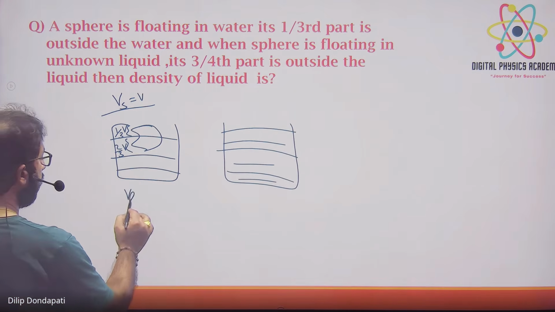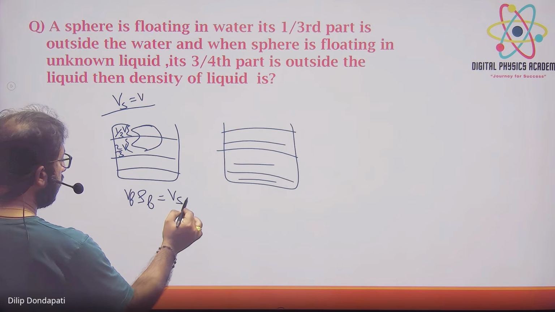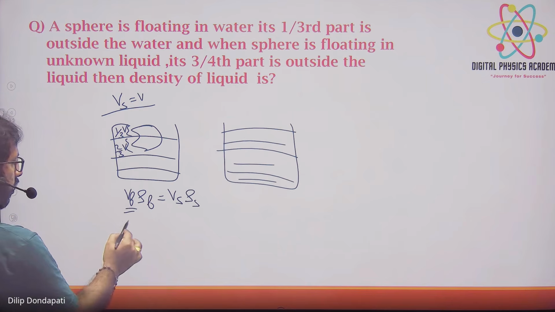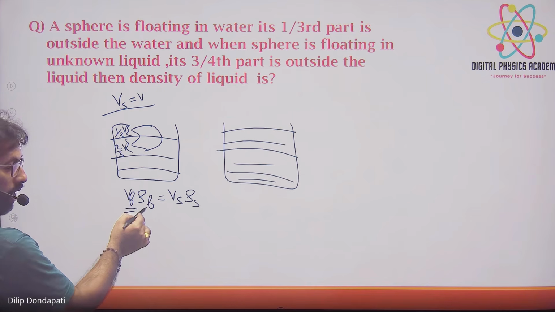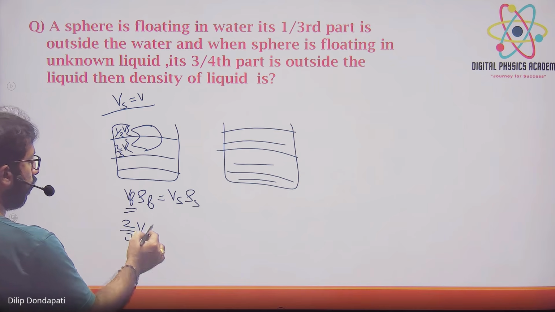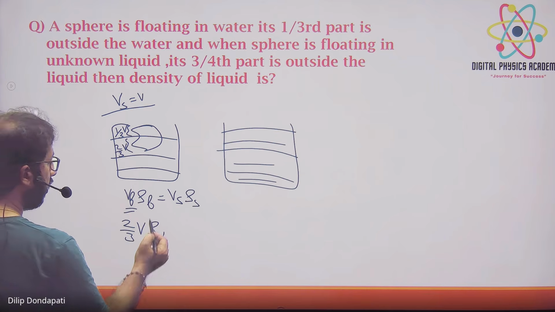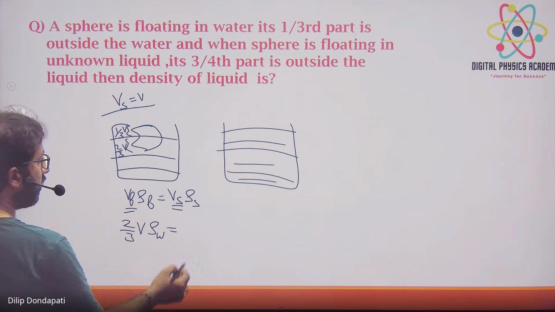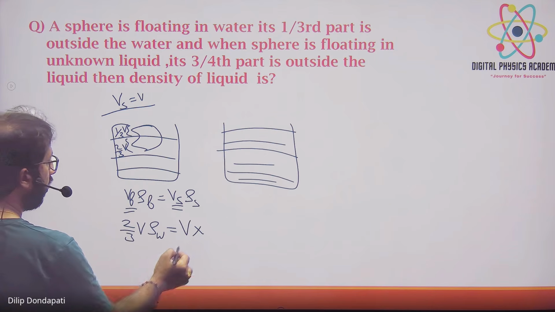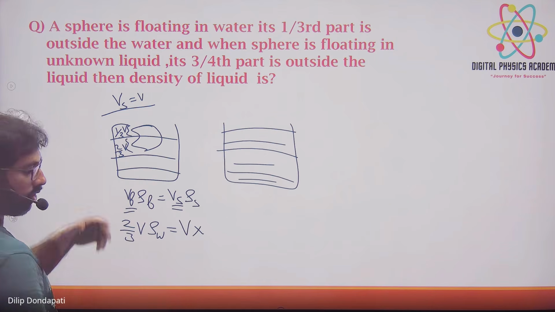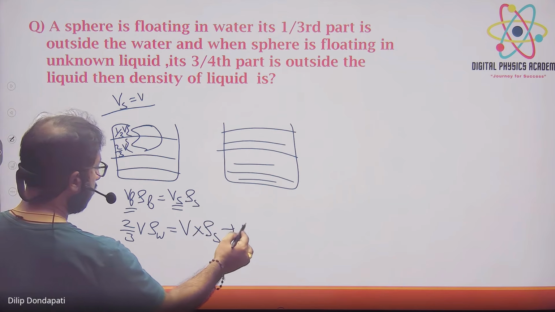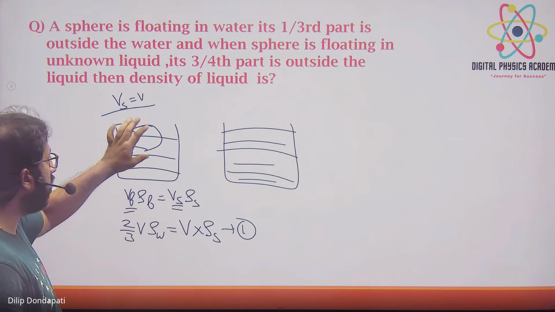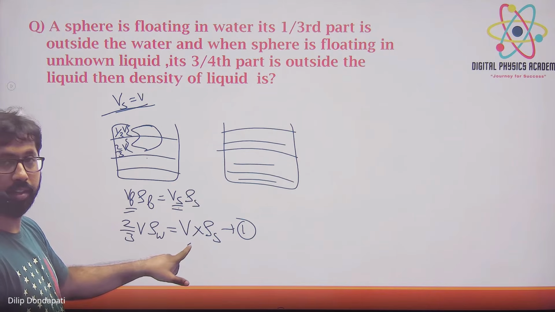देखो, Vf into rho f is equal to Vs into rho s. Okay, tell me Vf कितना है? Volume of solid immersed in the liquid is 2/3 V, और इसका density of the fluid is water only, right? देखेंगे last में, because he is asking relative density of the liquid. इसका Vs is volume of solid is V only, density of the solid is given as rho s. लगाएंगे first equation, तो second equation बनाओ. समझ में आया? Vs is what, volume solid कितना लिया? V लिया ना, V डालने का into rho s.